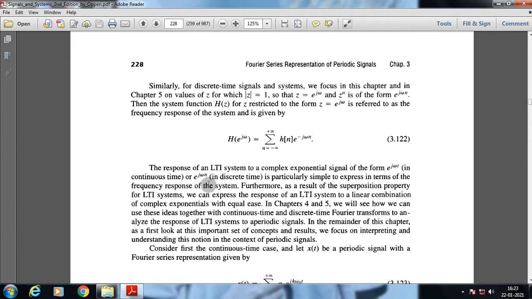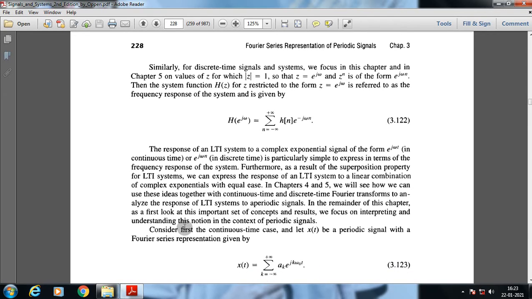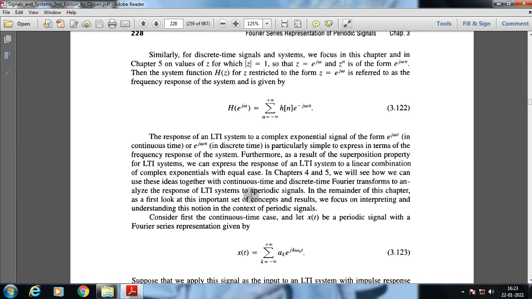We will see how we can use these ideas together with the continuous time and discrete time Fourier transforms to analyze the response of LTI systems to aperiodic signals. In the remainder of this chapter, as a first look at this important set of concepts and results, we focus on interpreting and understanding this notion in the context of periodic signals. Consider first the continuous time case and let x of t be a periodic signal with a Fourier series representation given by this.